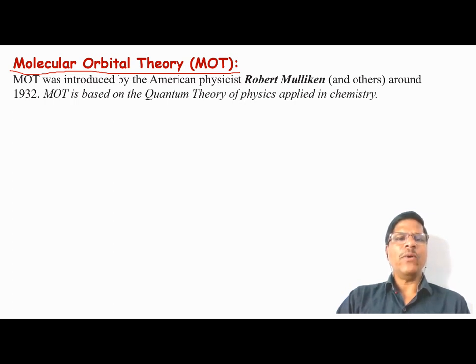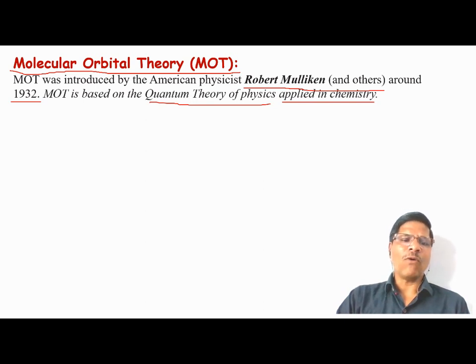It is a very different concept from valence bond theory, and this is the most advanced theory, which explains all the properties of molecules. Molecular orbital theory was put forth in 1932 by Robert Mulliken and his co-workers, and the basis of the theory is quantum theory of physics applied in chemistry, which today is also called quantum chemistry.